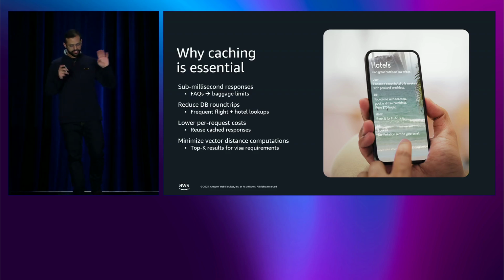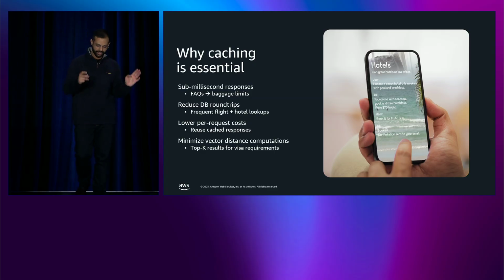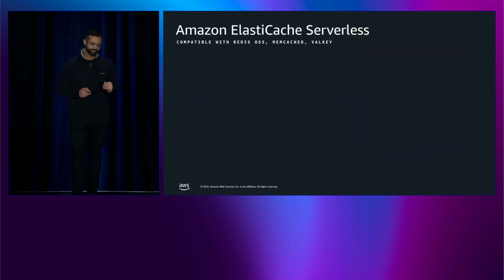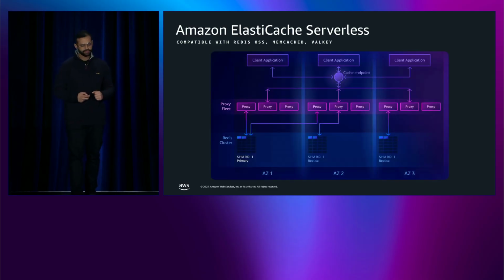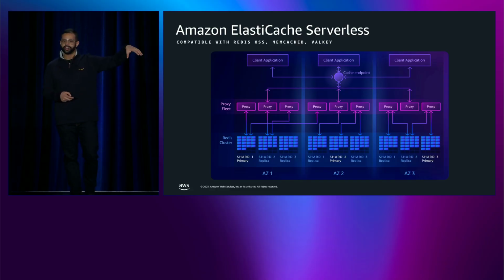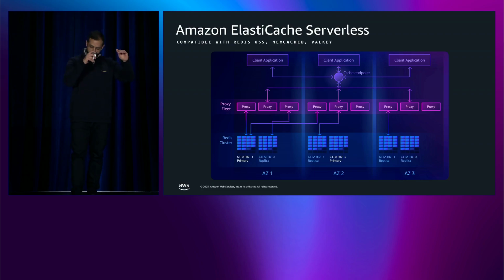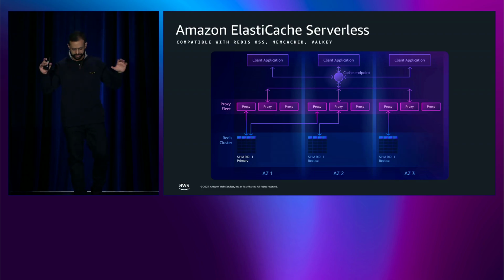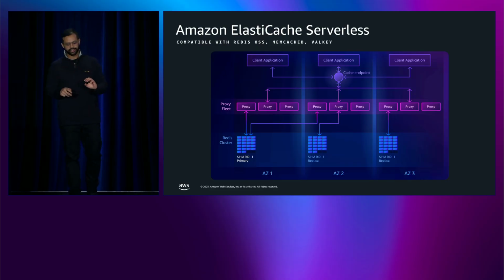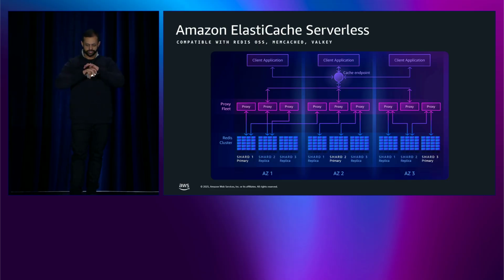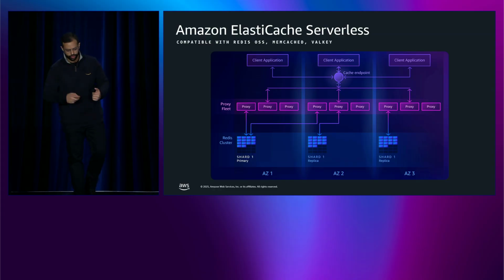Now, this is a great segue on why caching is essential. Let's take a little detour to the service side of things. Amazon ElastiCache is our fully managed caching service. It's Redis OSS compatible, Memcached compatible, and Valkey compatible. Your application connects to a single DNS endpoint using standard Redis or Valkey protocol. Behind it is a managed proxy fleet that handles connection multiplexing across this distributed cluster. And it gives you nice features such as consistent hashing, async replication across AZs, sub-millisecond failover, and so on.